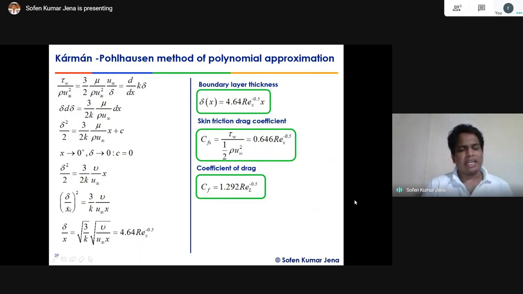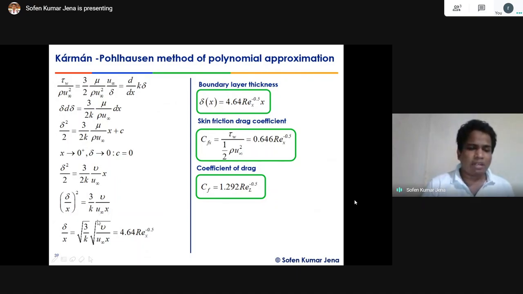I bring x this side. Okay. Delta squared by x squared equals 3 by k into nu by u infinity into x. Now you can imagine that delta by x is equal to the square root of this thing. Okay, what is the square root of nu by u infinity into x?